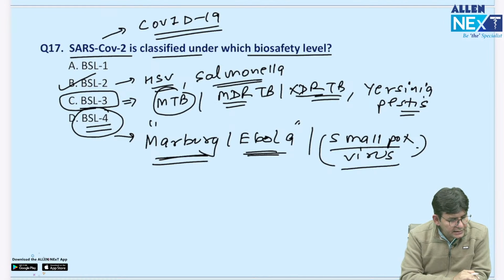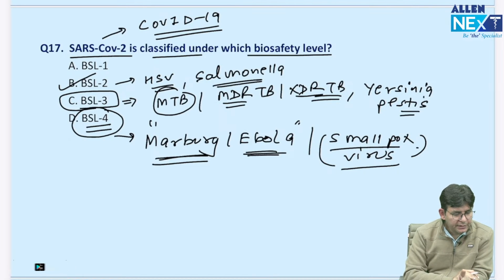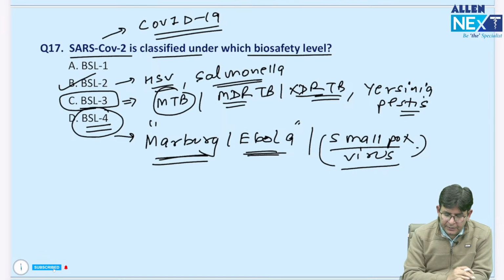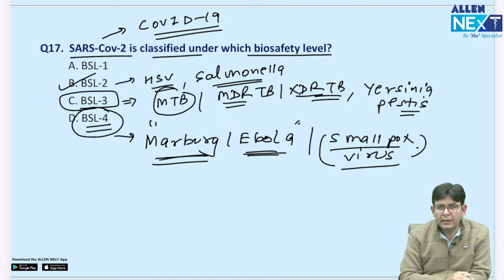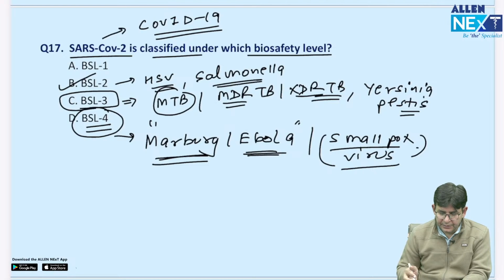Exactly, Sayan, you are fine. Culture is being done in BSL 3. Okay, the culture is being done in BSL 3, but the handling of the SARS-CoV-2, like if you say that you are doing RT-PCR and all that, that is being done under which particular biosafety level? That is the 2. Is it fine?